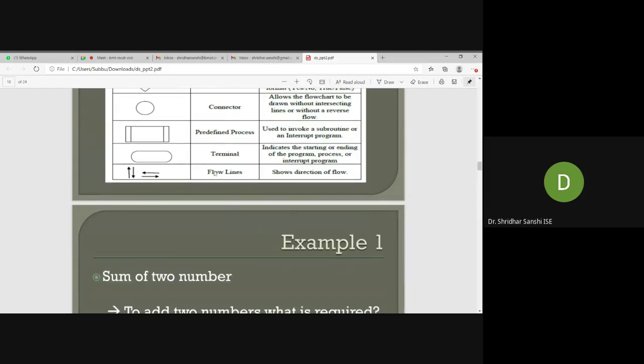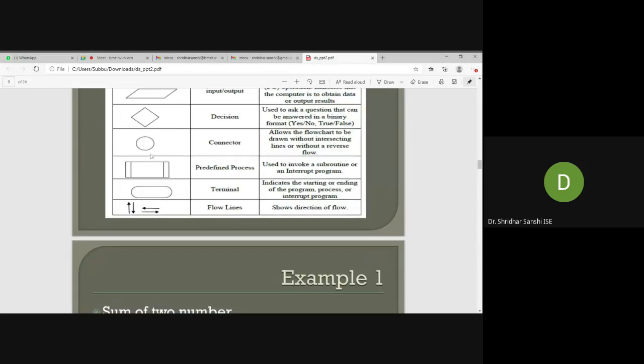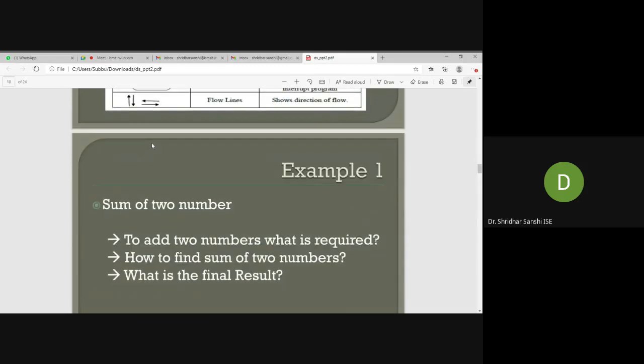This indicates the start and end of the program. And next, the arrow marks indicate the flow of data, how the data flows from one symbol to another symbol. We'll see one example, and you will understand.